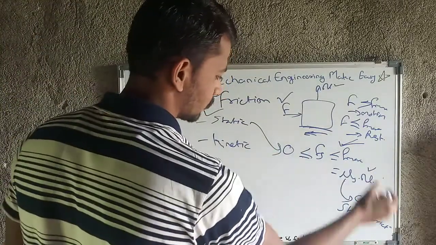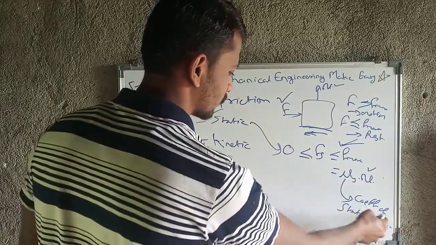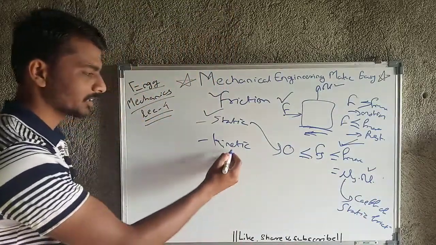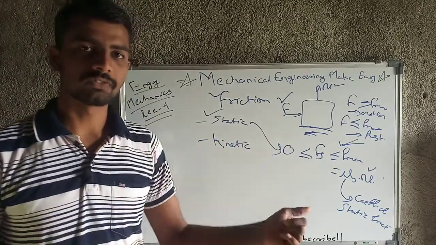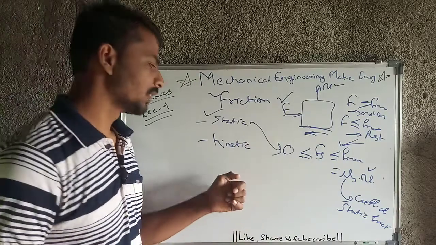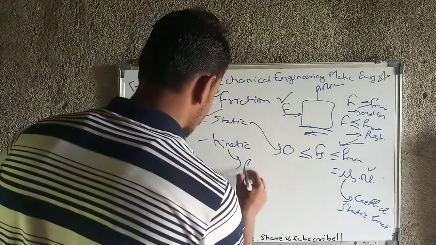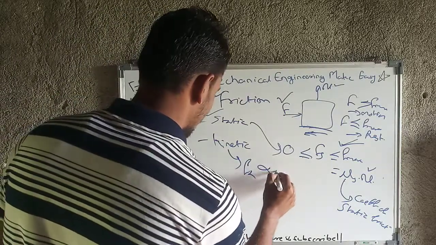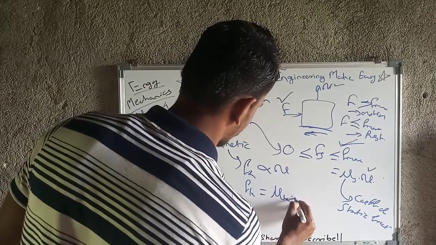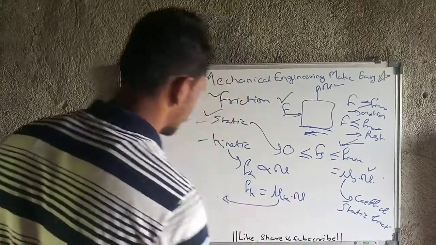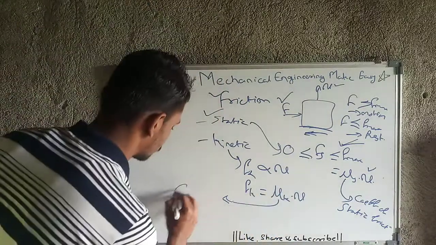This is the condition for the whole static friction concept. The maximum force will equal mu s into N, and mu s is the coefficient of static friction. And next is kinetic friction: if there is a body in motion, then friction will occur, and that is kinetic friction. The kinetic frictional force is again directly proportional to N, so Fk will equal mu k into N, and mu k is the coefficient of kinetic friction.